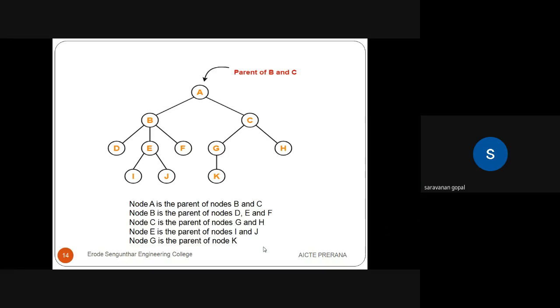So node A is the parent of nodes B and C. Node B is the parent of nodes D, E, and F, and node C is the parent of nodes G and H. E is the parent of I and J. Then G is the parent of K. The last nodes, like D, I, J, K, H, have no children, so we do not represent them as parents. So a node with some number of children is called a parent node.